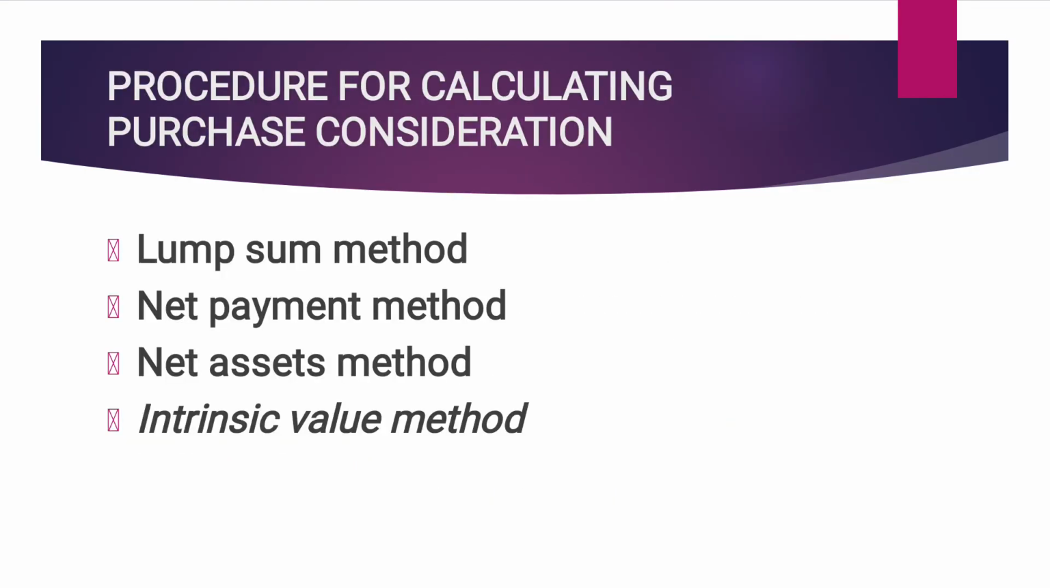Thus, these are the four methods in which purchase consideration is calculated in the case of amalgamation, absorption, and external reconstruction. So, with the help of this video, you can know the meaning of these three terms: amalgamation, absorption, external reconstruction, and the difference between these terms. And the main thing is to calculate purchase consideration under lump sum method, net payment method, net asset method, or intrinsic value method.